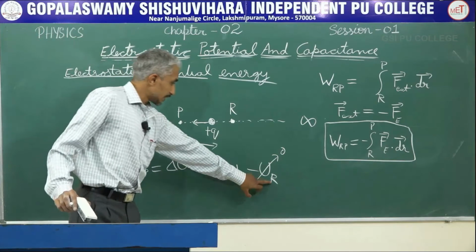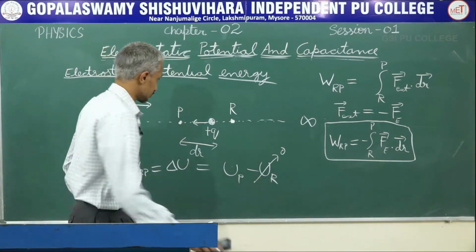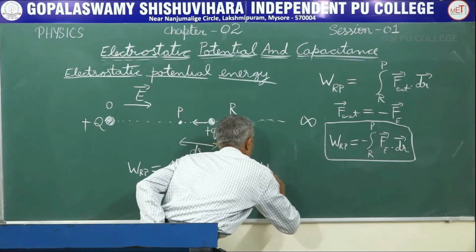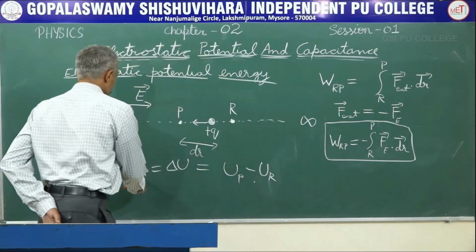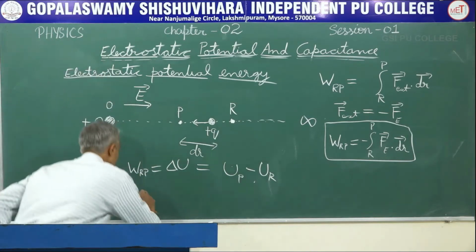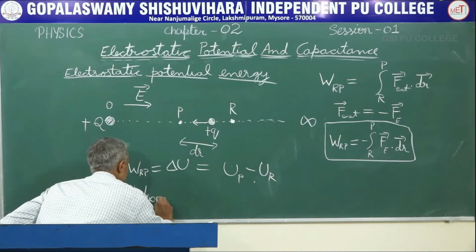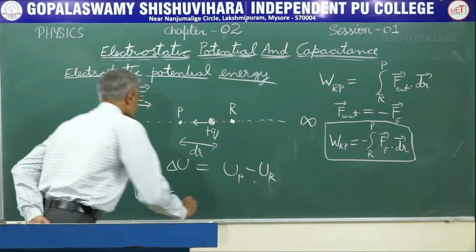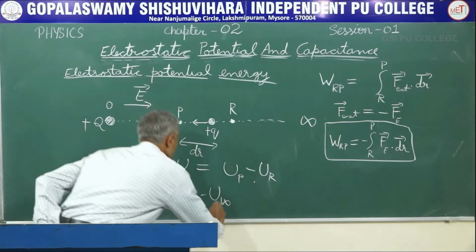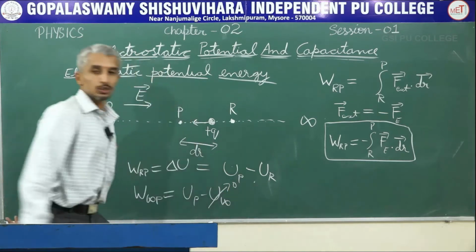Therefore, if I take this R as infinity, so instead of taking the charge from R to P, now I will take charge from infinity to P. This will be UP minus U infinity. The potential at infinity is also going to be 0.